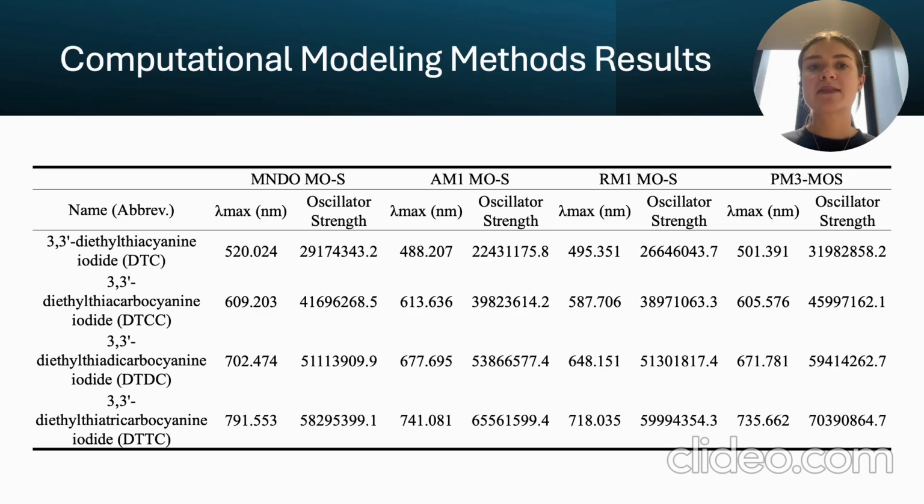In addition to recording the maximum wavelengths of absorption, we also measured the oscillator strength for each dye. The oscillator strength is an important parameter because it indicates the probability of the transition between energy levels when the molecule absorbs light, essentially. It gives us an idea of how intense the absorption will be. As you can see, as the conjugated system grew larger, so did the oscillator strength. This makes sense because longer conjugated systems tend to have stronger electronic transitions, leading to more pronounced absorption peaks.